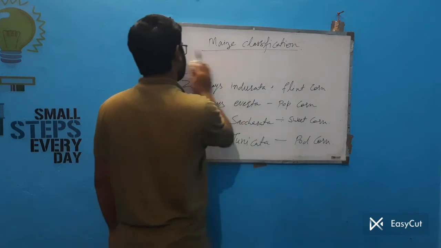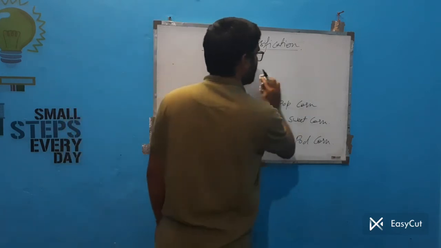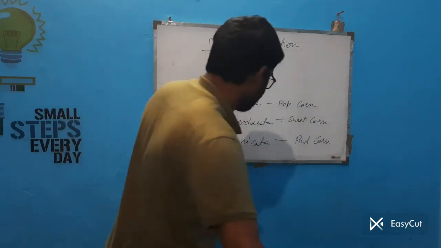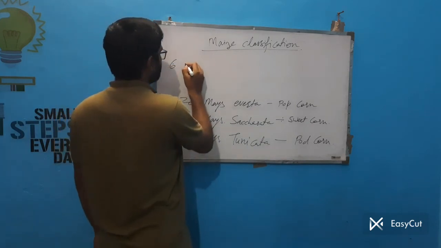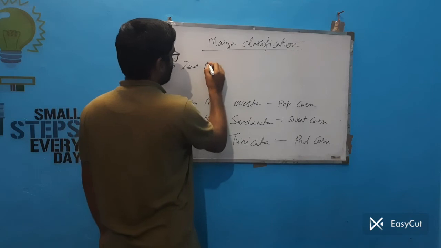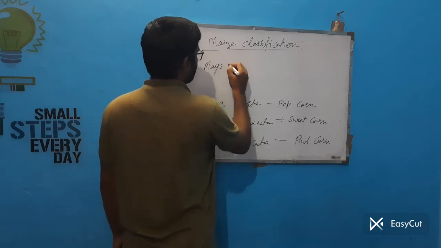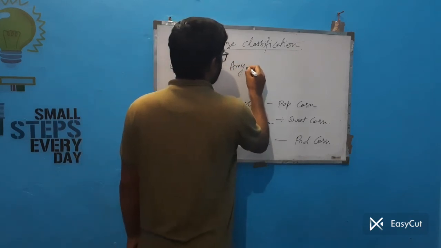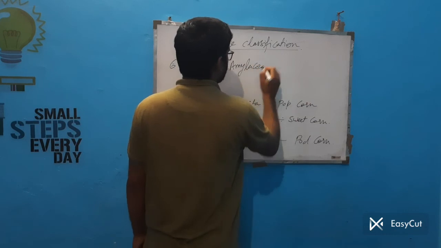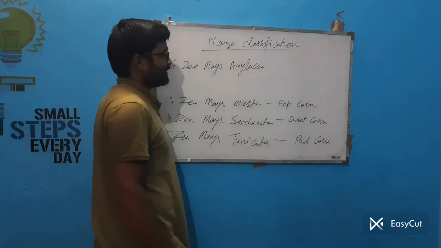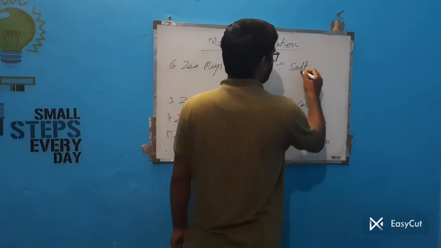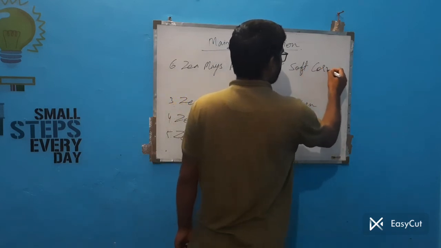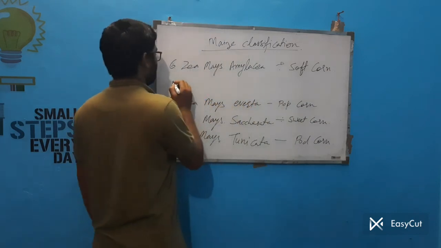Next is Zea mays amylacea. This is called soft corn.